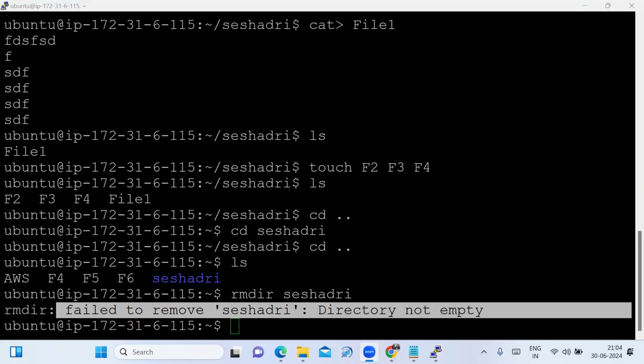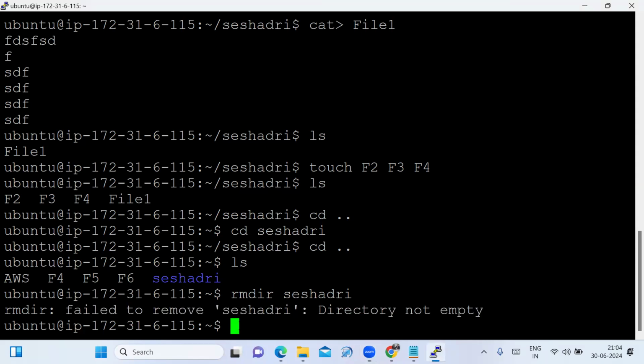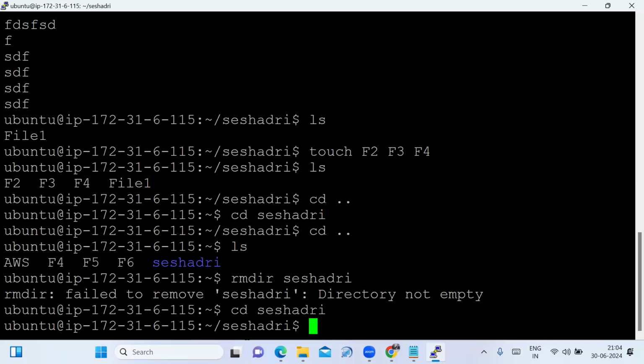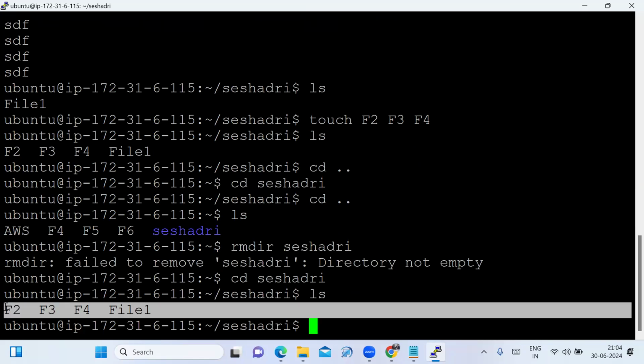See, if you have doubt, you go to your directory with cd directory name. Now you are in your directory. Now we type the ls command, and the files are there. That's why if you remove the directory, it is not deleting the directory.